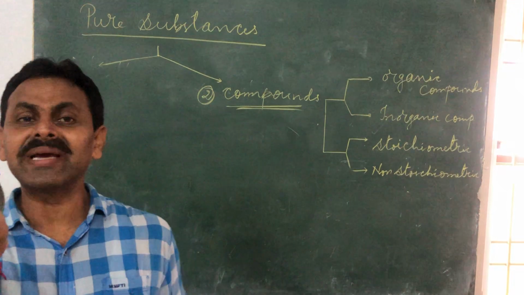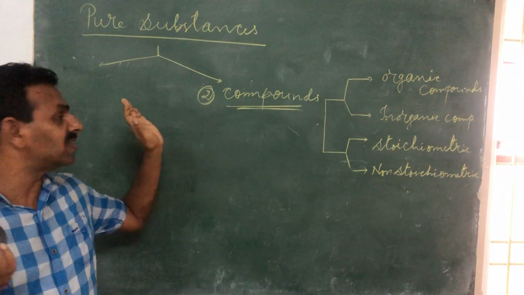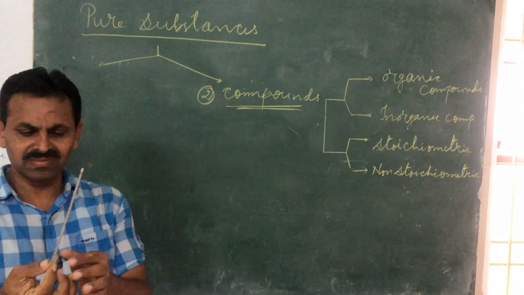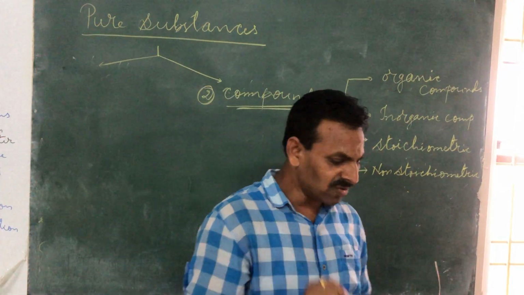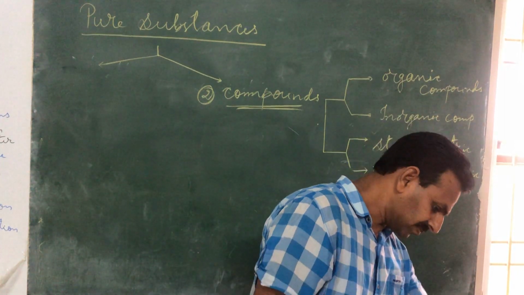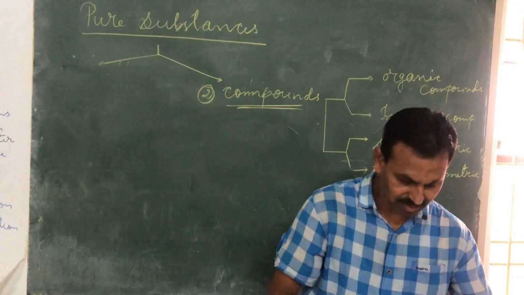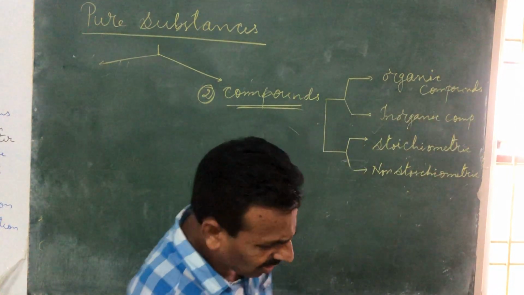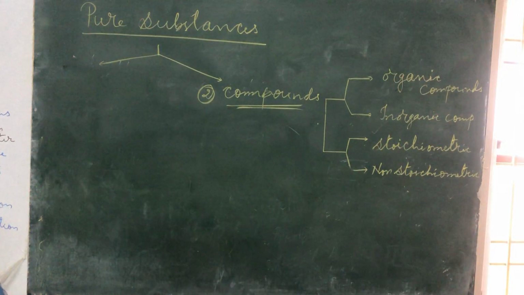This is element magnesium. Now try to understand the very clear demarcation and difference between element and compound. Now I have a pure element, say magnesium. This is magnesium ribbon. I am switching on the gas. Wait for a few seconds. I switched on the gas. LPG gas is ready with me.